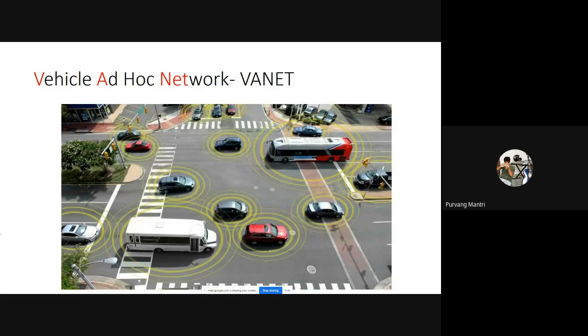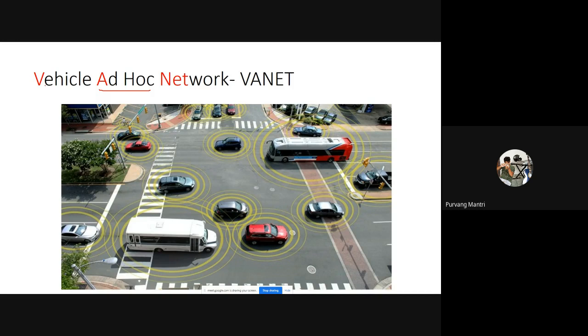And finally, we come to one last technology, which is VANET, which is nothing but vehicle ad hoc network. Ad hoc is a Latin word for impromptu. Impromptu is something which is done instantaneously. मतलब हम बोलते हैं ना कि लास्ट मोमेंट प्लान बन गया, that is an impromptu plan. So that impromptu, that word is known as ad hoc.